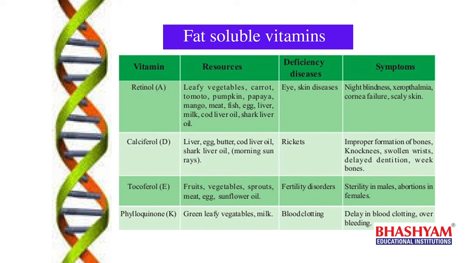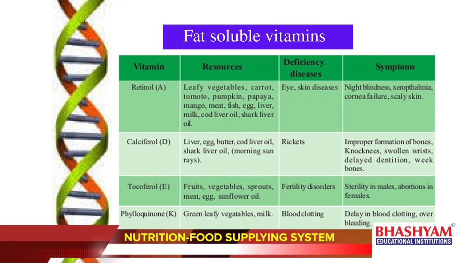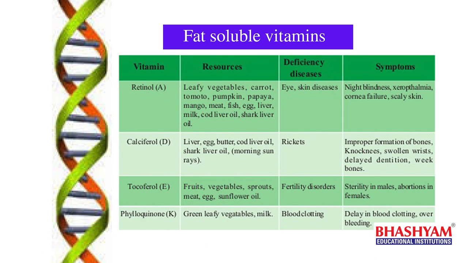But in the deficiency of vitamin K, it leads to delay in blood clotting and leads to overbleeding. Even if we get a very small wound or a very small cut on the body, it leads to continuous bleeding and sometimes death of the person due to excessive loss of blood. So, to get this phylloquinone vitamin, the food sources are green leafy vegetables and milk.